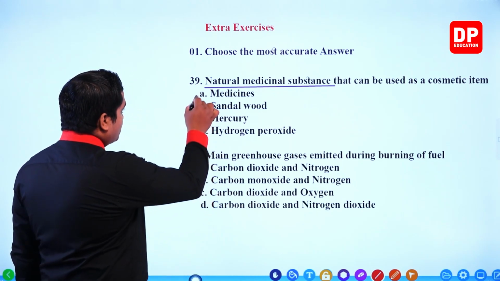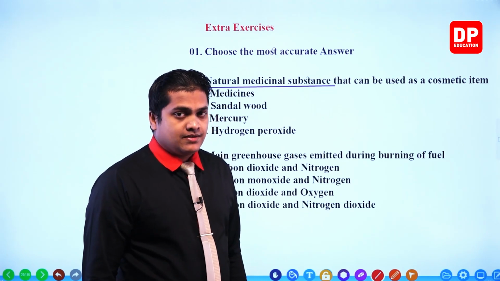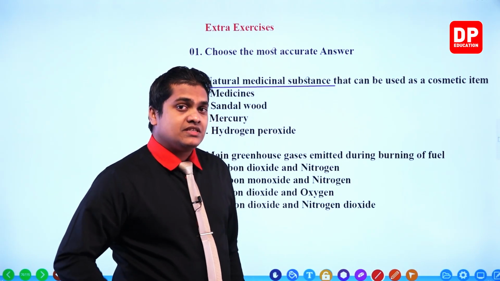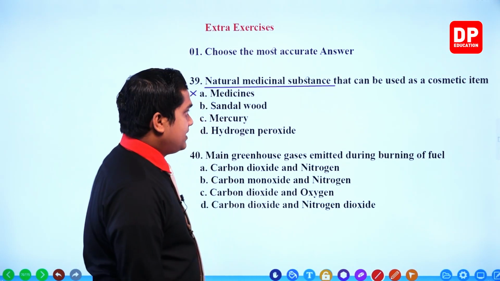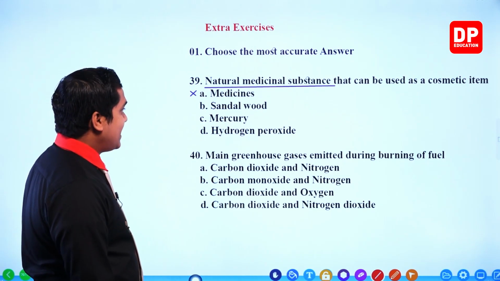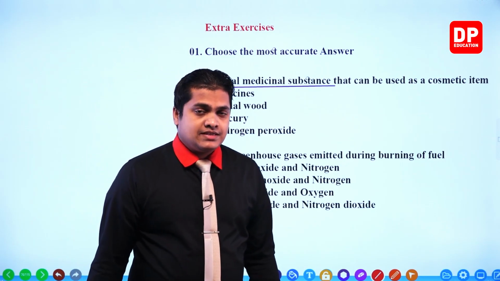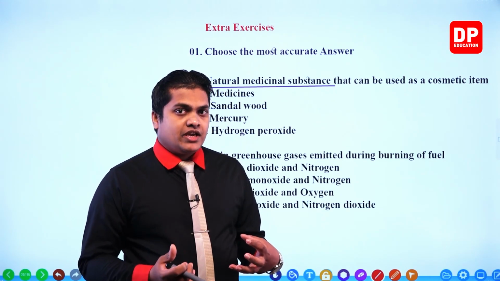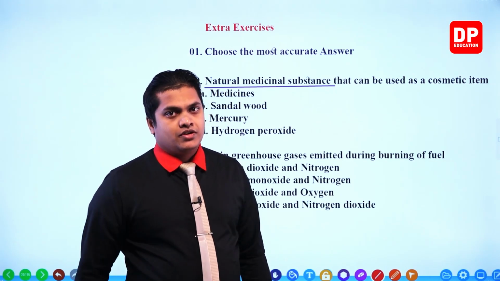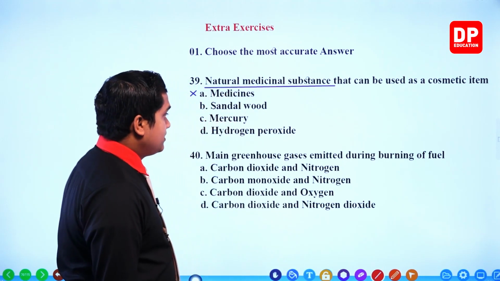Medicines. You know that most of the medicines are made chemically. Medicines are somewhat correct, but however, those things are chemically made, so we won't be able to take that answer. Medicines are incorrect then. Next one, sandalwood. My dear children, can you remember when we were discussing natural cosmetic items? I told you that we can use turmeric and sandalwood. So sandalwood should be our answer, right? But however, let's go for the other answers as well.